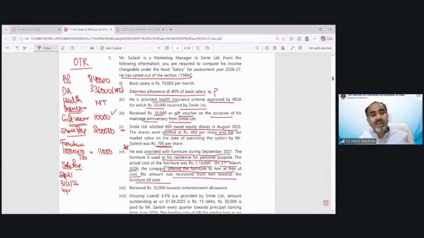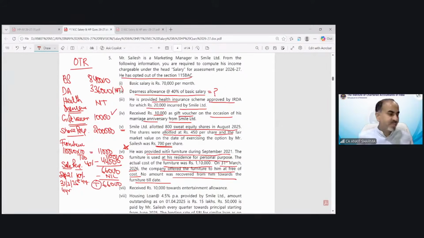But that would be 4 years total. So we have to apply SLM 10% for 4 years. That would be 40%. So 44,000 would be the value of this 40% from 1,10,000. And the remaining would be 66,000. No amount has been taken from the employee. So the full 66,000 would be my taxable value.